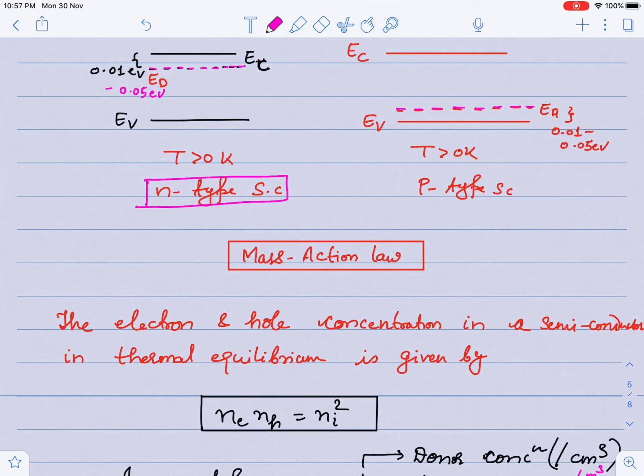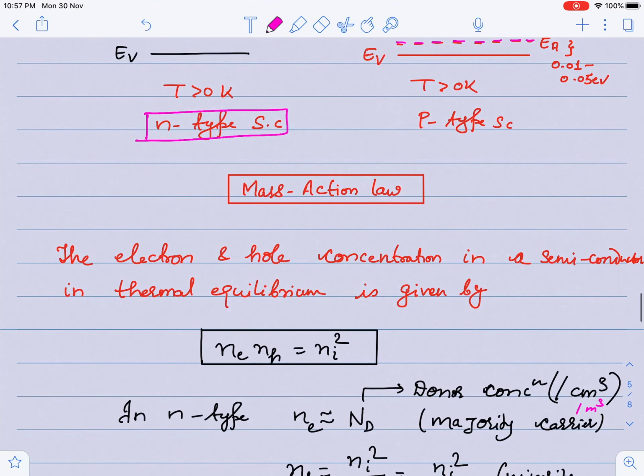So guys, I can say that if you increase anything like the number of electrons, holes will decrease automatically, such that the product of the number of electrons and the number of holes always remains equal to the intrinsic concentration squared. Suppose I have done N type doping. So what happens in N type doping? The number of electrons increases, because N type is pentavalent, and pentavalent has an excess electron. So 4 electrons combine with the other 4 electrons, but one excess electron remains. So it creates an excess number of electrons.